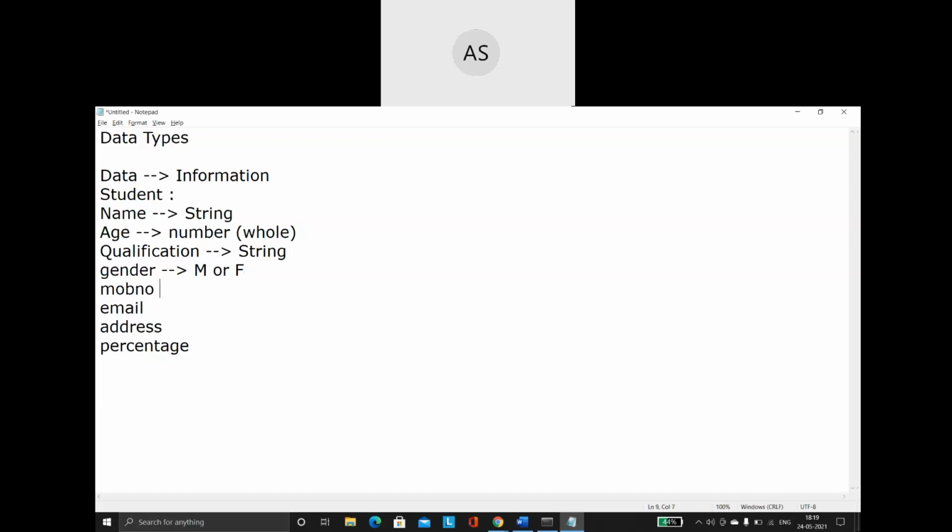Then next comes the mobile number. Mobile number is again numbers, and again it is going to be a whole number. A mobile number cannot have any decimal or fractional values. Then email ID. Email ID again falls under the category of a string. When you create an email ID, you can see alphabets in it, some special characters, and even some numbers. So it belongs to the string category. Address, again, is a string.